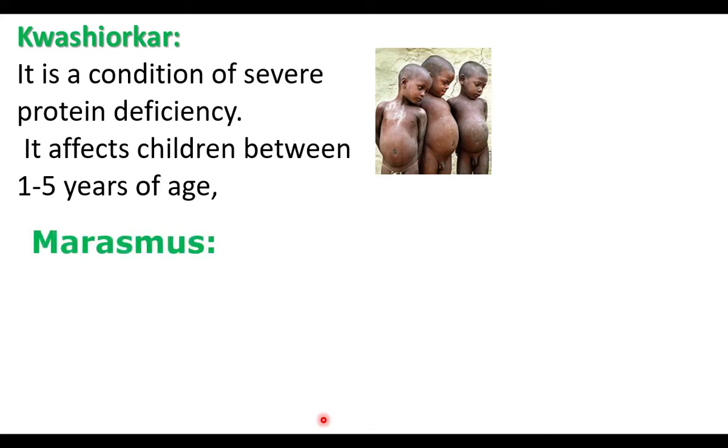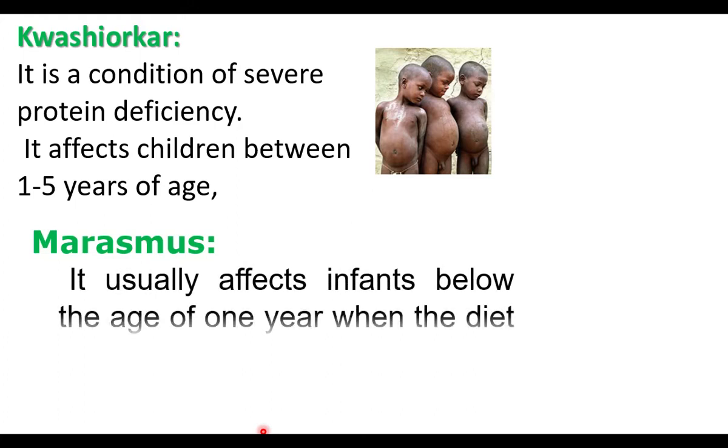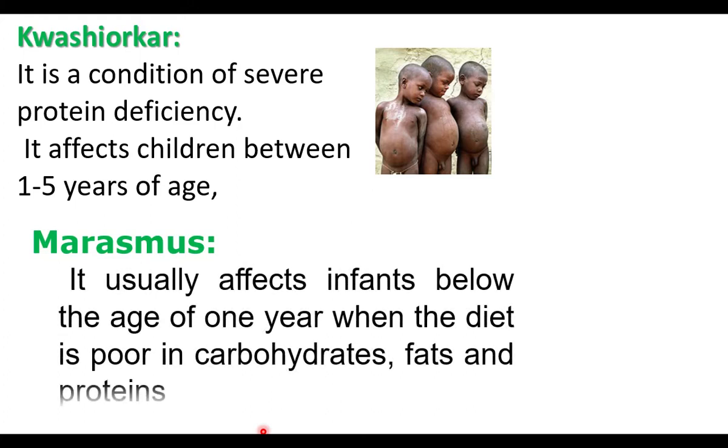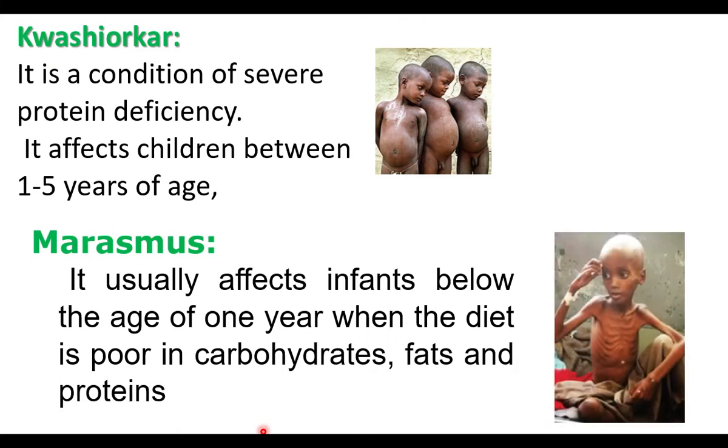And marasmus is a disease. It is due to low intake of protein as well as carbohydrate. When our food lacks protein as well as carbohydrates, that results in marasmus. It is usually found in infants below the age of 1 year, when the diet is poor in carbohydrates, fat and proteins. The body appears as if the bones are covered by skin. The bones appear through the skin. Kwashiorkor and marasmus are deficiency diseases.